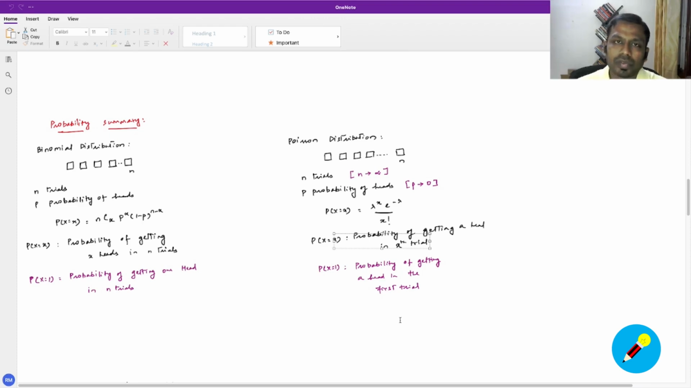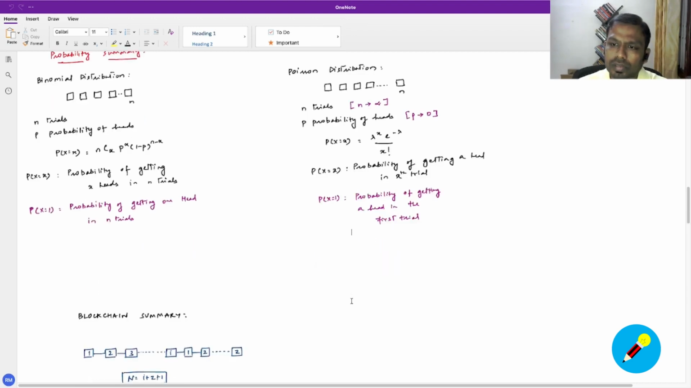So if the coin is so biased that it doesn't turn up as a head very often, which means that the probability p is close to zero, then P of x equal to 1 gives the probability of getting a head in the very first trial. So that's what the Poisson distribution helps you answer. I hope you get that difference between the two. This question is different compared to this specific question. We will soon make use of this in the context of blockchain.